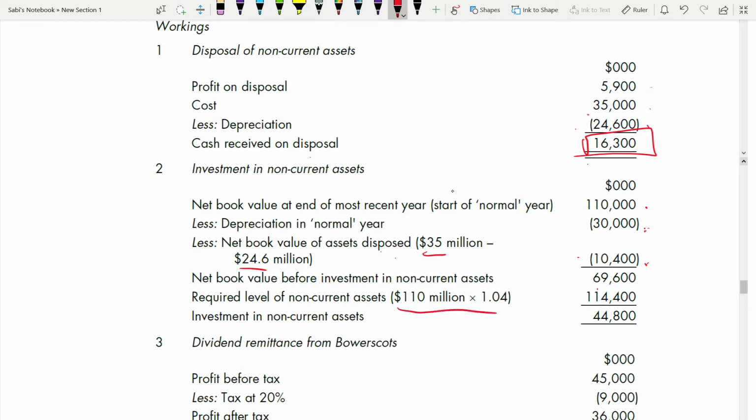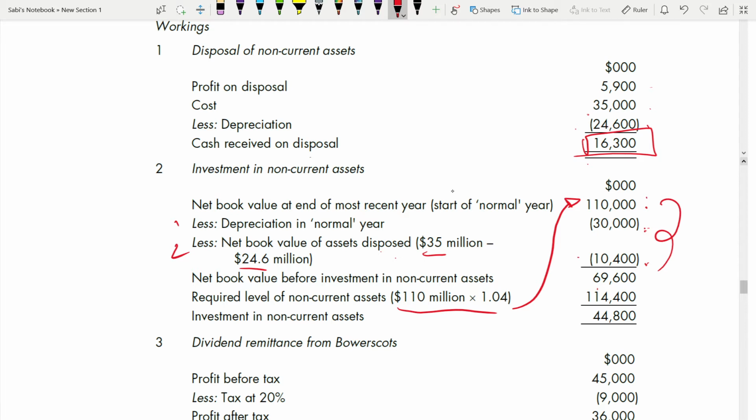4% on what? On 110. All this we have done because they have told that you need to take into account this one and this one. That's why we need to deduct it from 110. And you have to increase it by 4%, right? So 110 in this year, in the last year, it was 110 million non-current asset. It will be increased by 4%. So that's why it is 110 into 1.04.